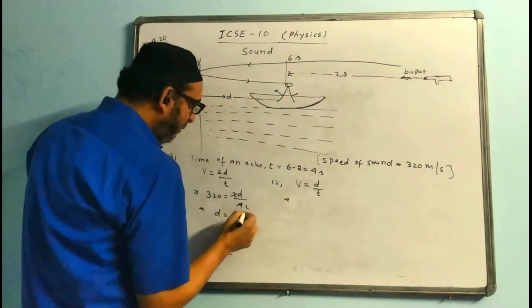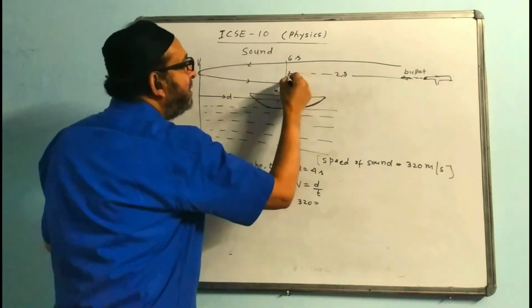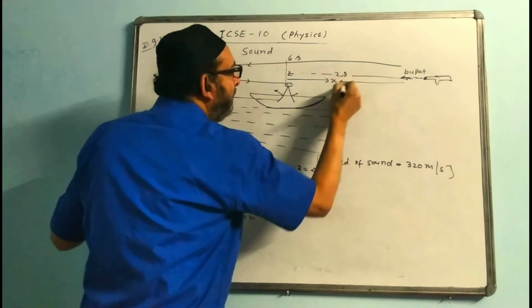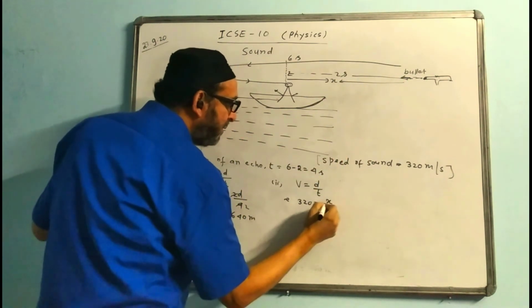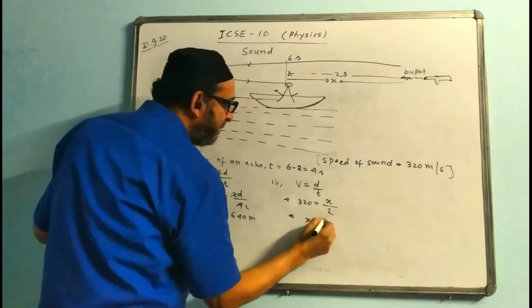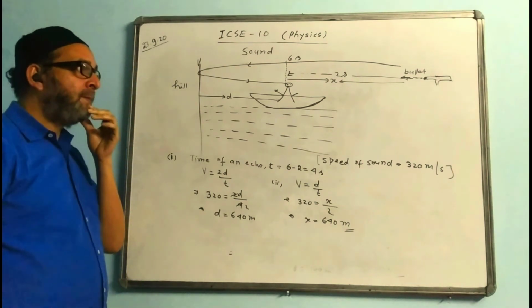V is just now we already given 320. This distance I take as anything else, x. So I like x, and timing for this part is given 2. The value of x is also coming 640 meters. Final answer.